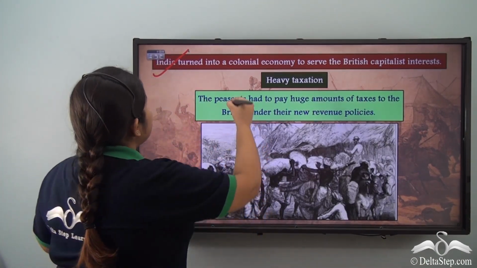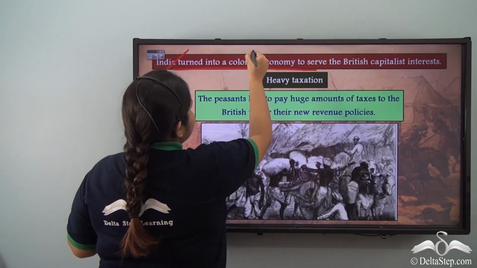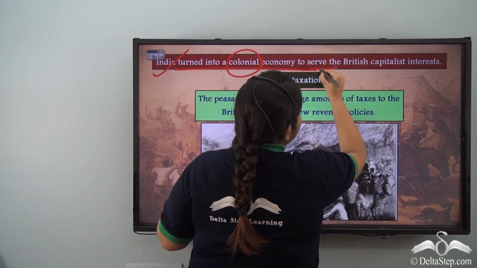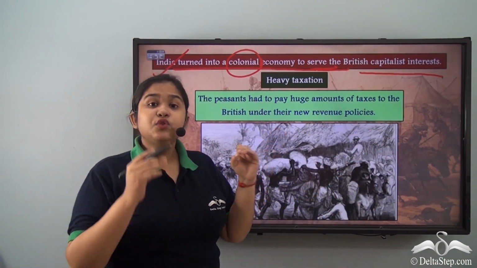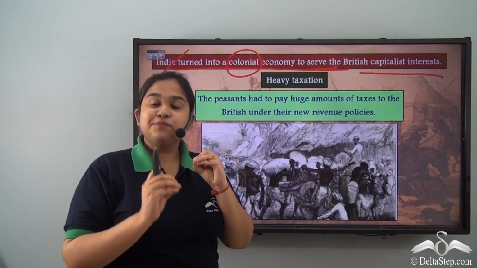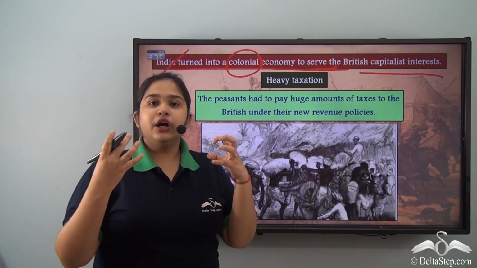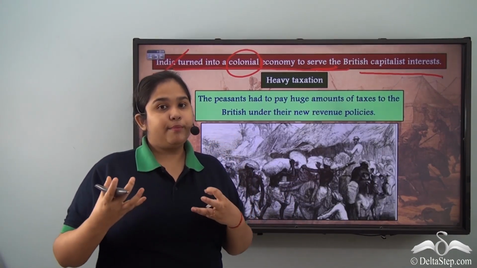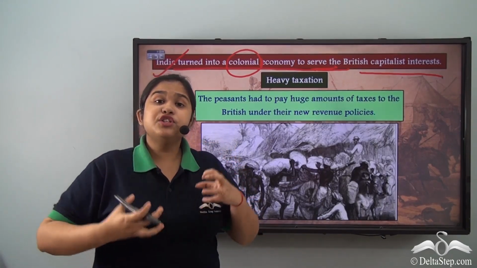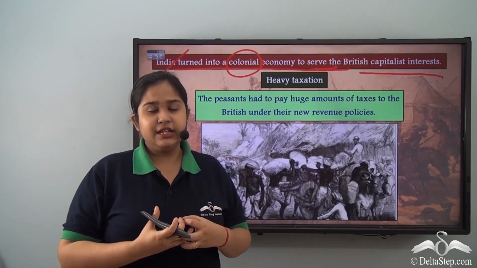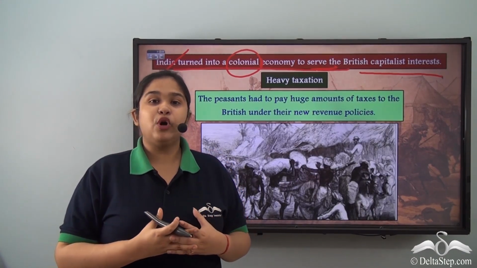So we see that India was turned into a colonial economy to serve the British capitalist interests. India was only to serve the British capitalist interest. It was not to prosper, not to build an economy of itself. When the British came along, they changed several political stances, and along with it, they changed several economic policies as well.